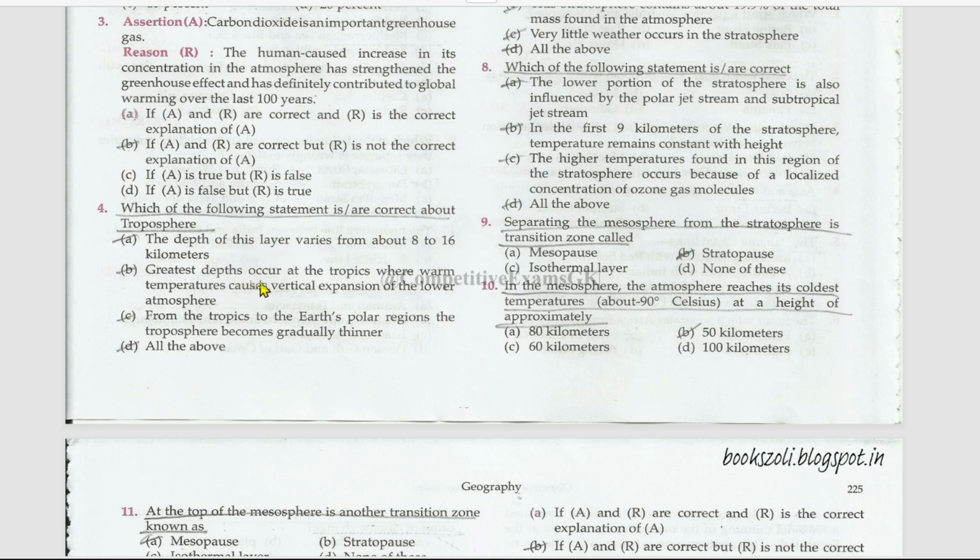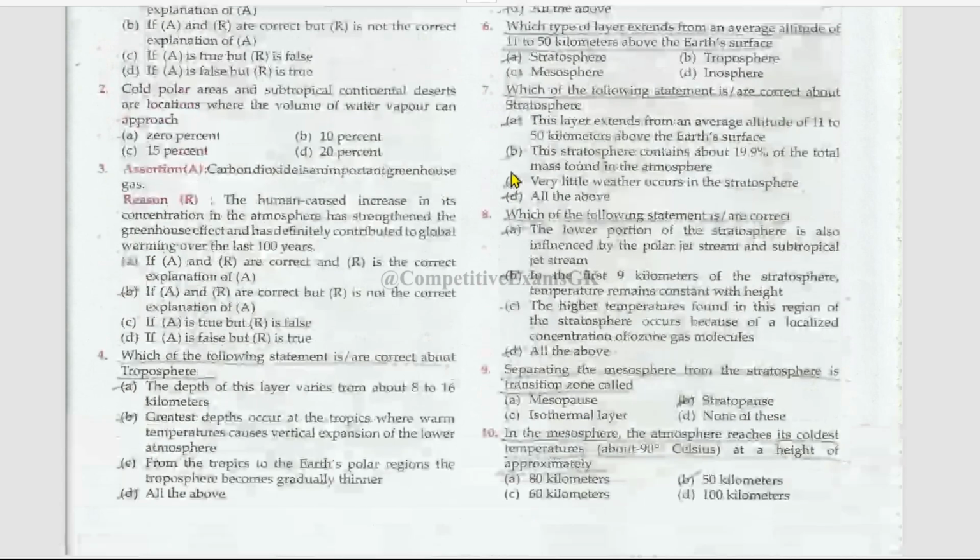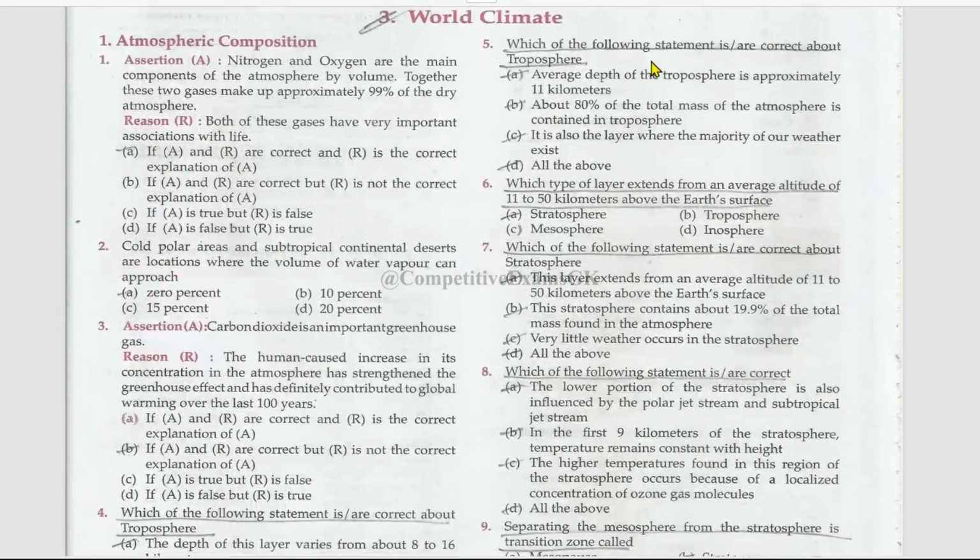Greatest depths occur at the tropics where warm temperatures cause vertical expansion of the lower atmosphere. True. From the tropics to the Earth's polar region, the troposphere becomes gradually thinner. This is also true. All of them are the right options. Which of the following statements is or are correct about troposphere? Average depth of the troposphere is approximately 11 kilometers, right?